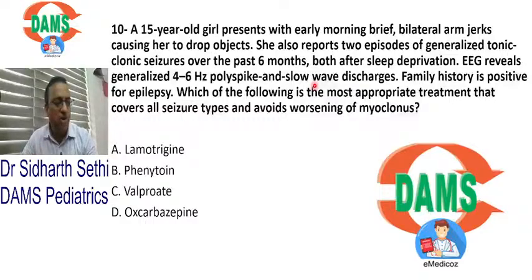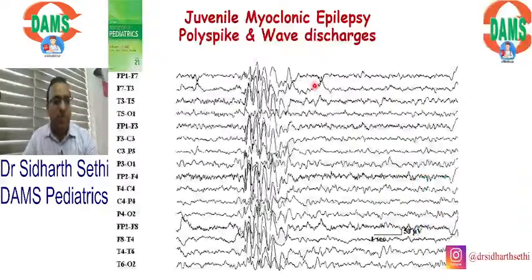This is juvenile myoclonic epilepsy. Remember, this is the typical EEG of JME. All over the brain, you can see polyspike and wave discharges.